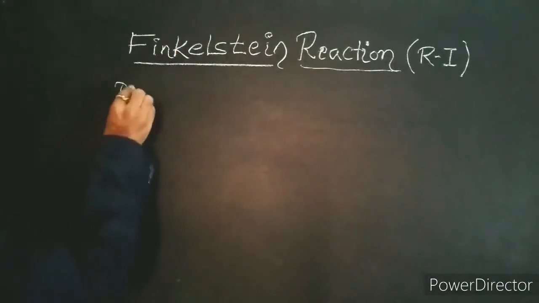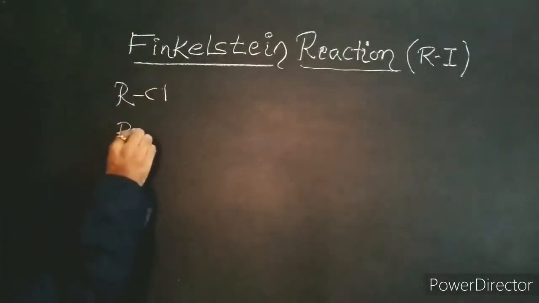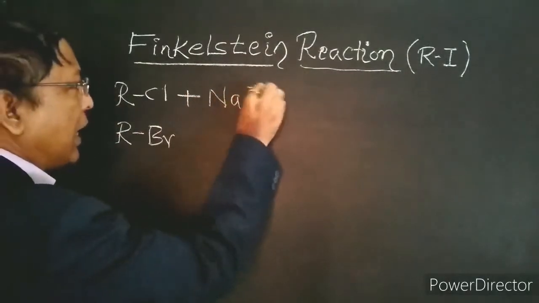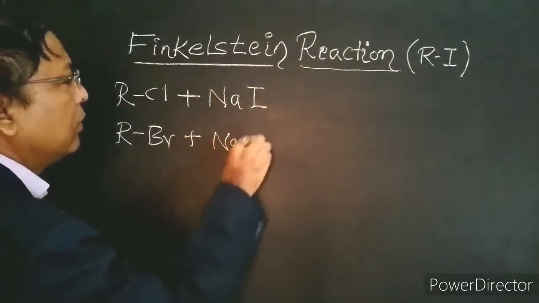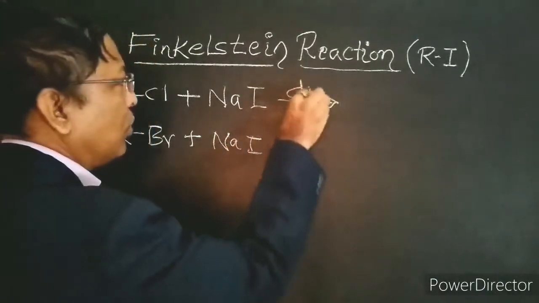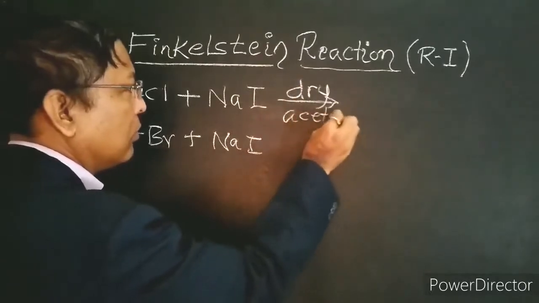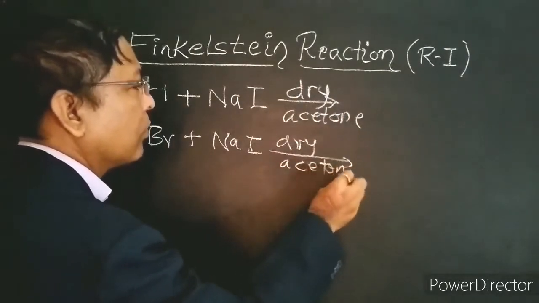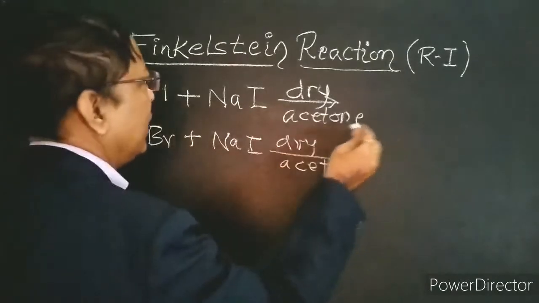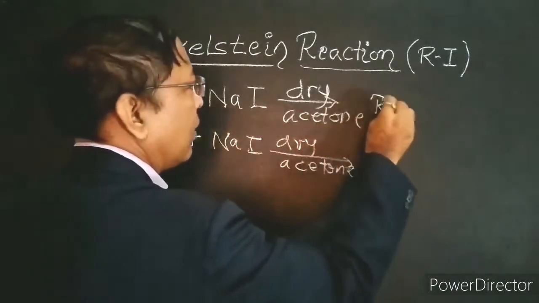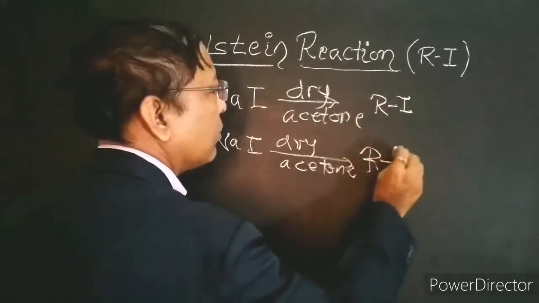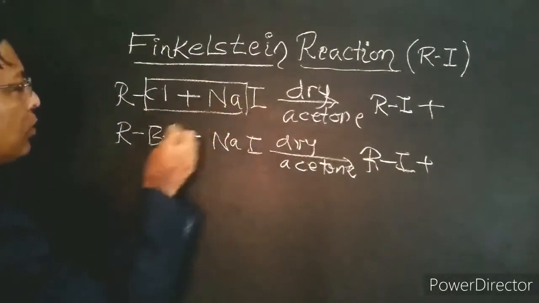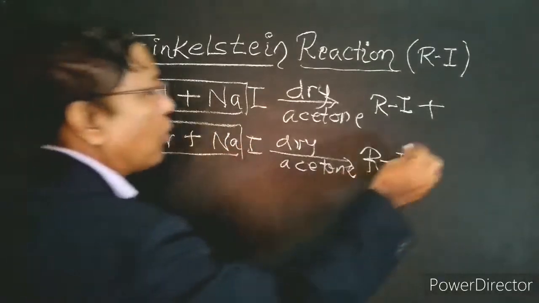When alkyl chlorides or alkyl bromides are reacted with sodium iodide in dry acetone, halogen exchange takes place and we get alkyl iodides and the precipitation of sodium chloride or sodium bromide.